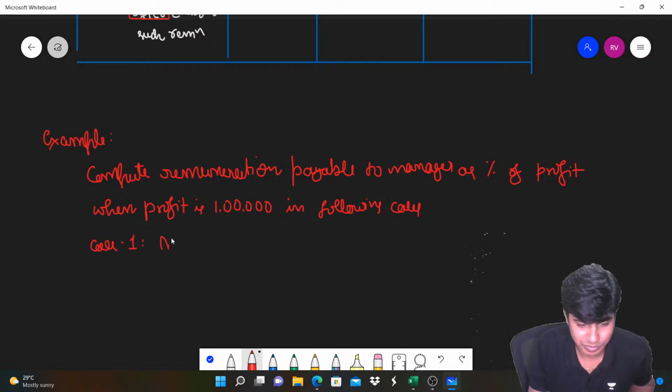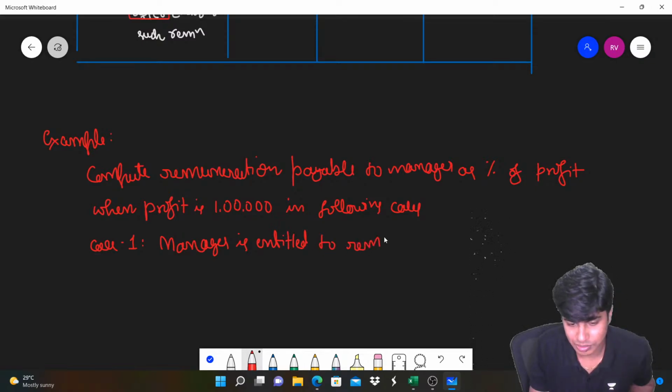Case 1: the manager is entitled to remuneration at 10% before charging such remuneration.